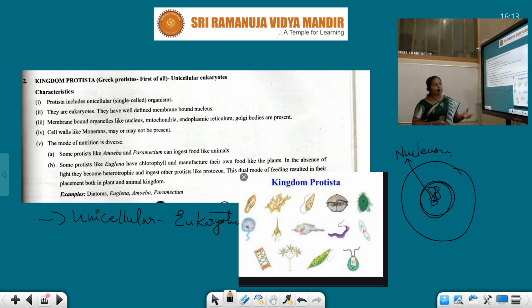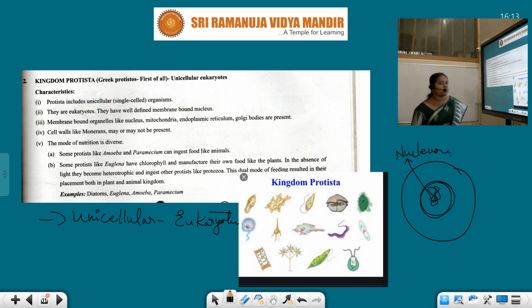And some protists like Euglena have chlorophyll, so they have the ability to synthesize their own food material. In the absence of light, they may become heterotrophic and ingest food like Protozoa. So this dual mode of feeding resulted in their placement both in the plant and the animal kingdom. Actually, here there are many examples we can speak about for Protista, amoeba and paramecia. Both these organisms follow the heterotrophic mode of nutrition.